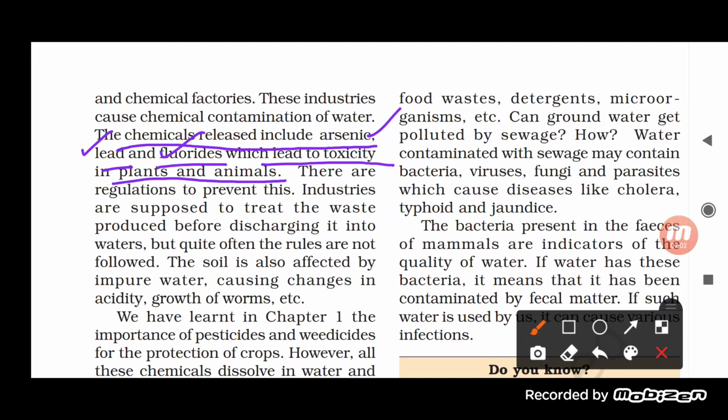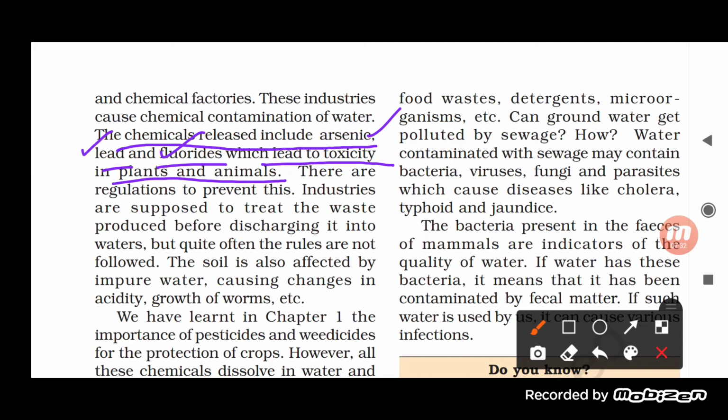So mixing of these toxic chemicals is going to increase the health risk in plants as well as in animals. So there are regulations to prevent these. Industries are supposed to treat the waste produced before discharging it into the water. But quite often the rules are not followed.